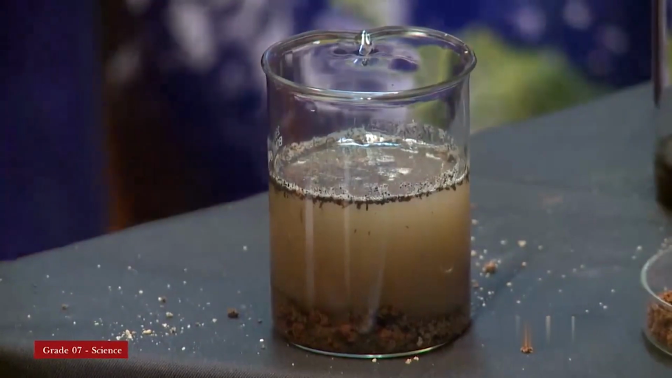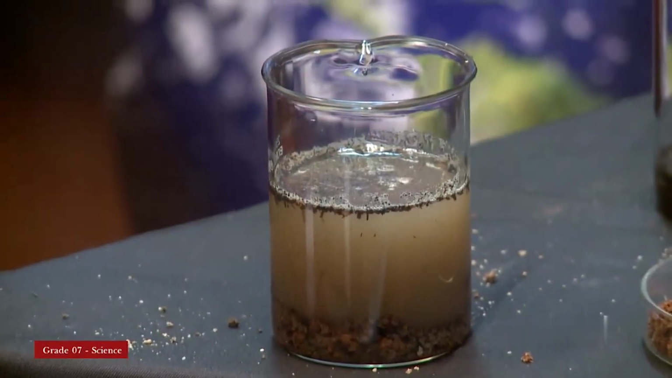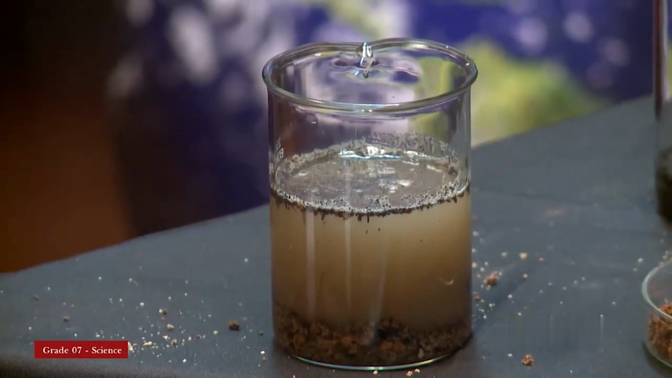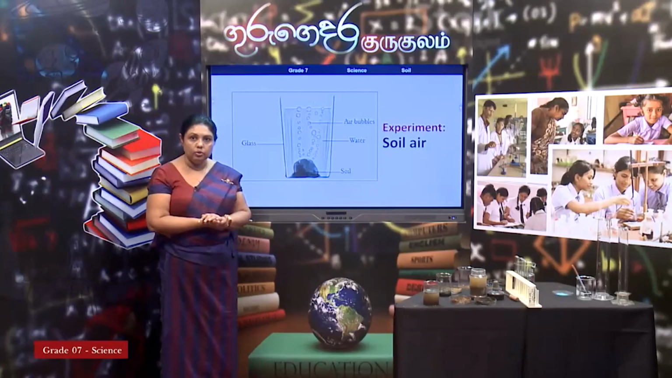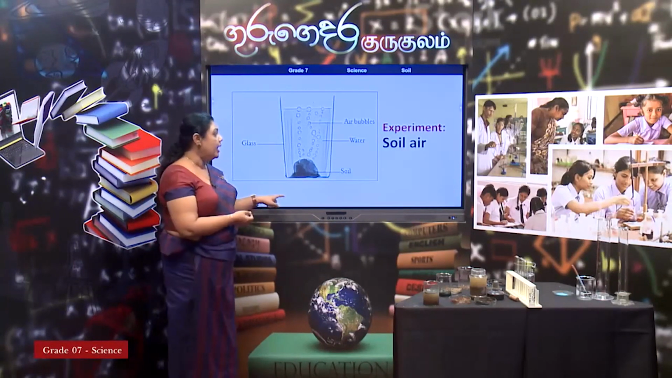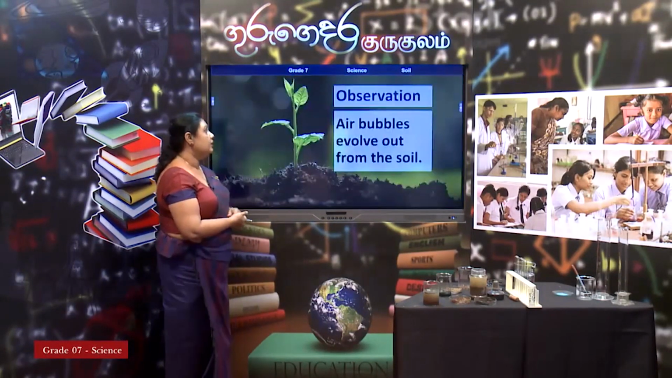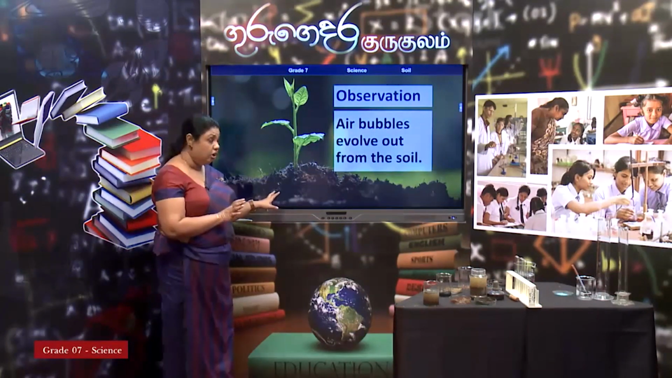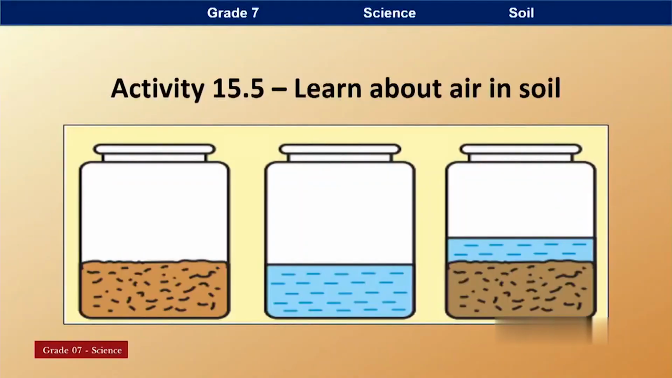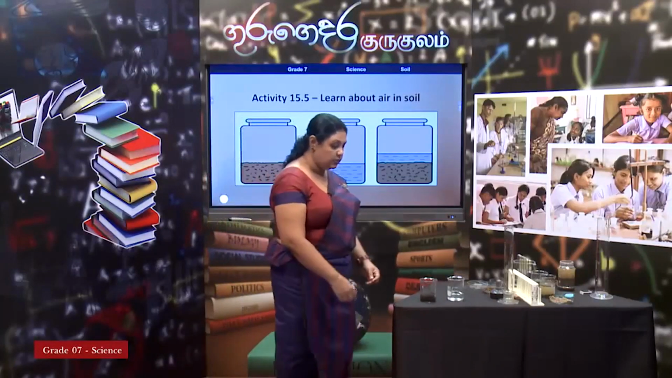You can do this at home. Put some soil into a container, put water into it and see bubbles go out. What are those bubbles? Those are air in soil. So, air bubbles evolve out from the soil. That is your observation here. Let's see how to do this experiment.